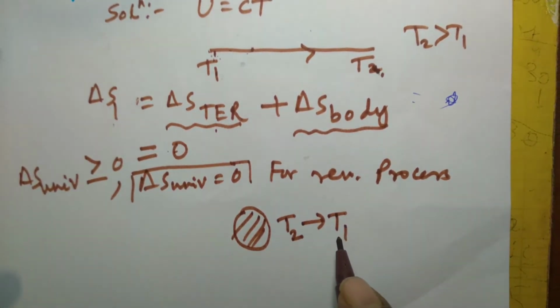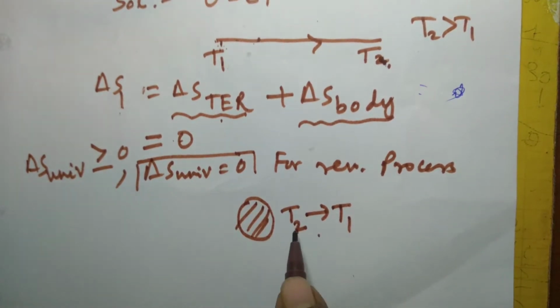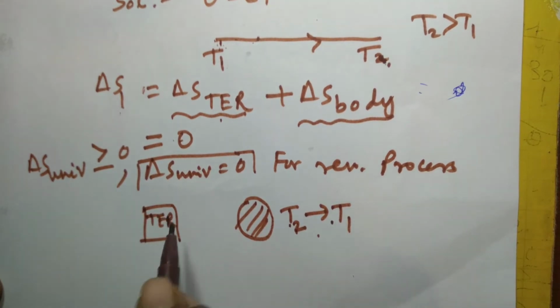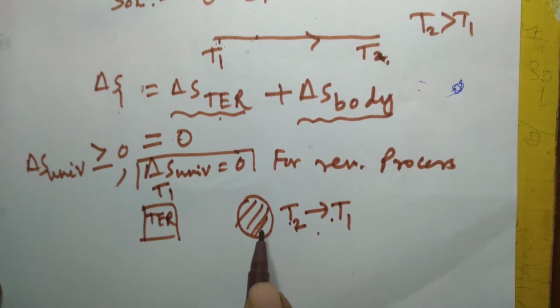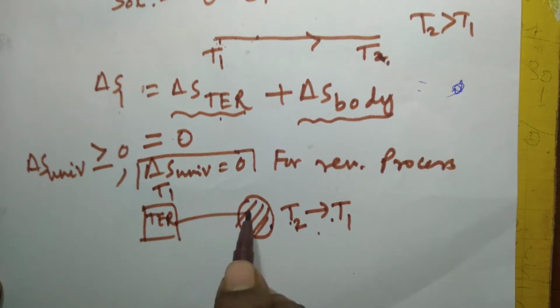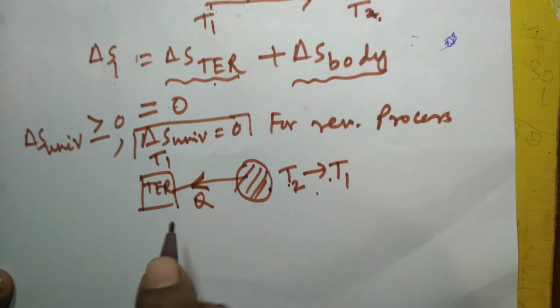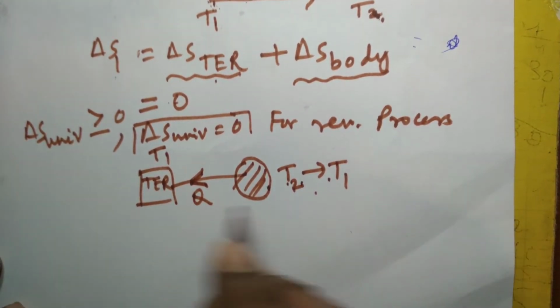Initially the body was at temperature T1, and once it is heated to T2, then during the reverse process, the body temperature decreases from T2 to T1, and the reservoir, this TER, thermal energy reservoir, is at temperature T1. And obviously, how can the temperature of the body decrease from T2 to T1? Only by giving away heat to the TER, or thermal energy reservoir. So what is the heat rejected by this body while coming back from temperature T2 to initial temperature T1?